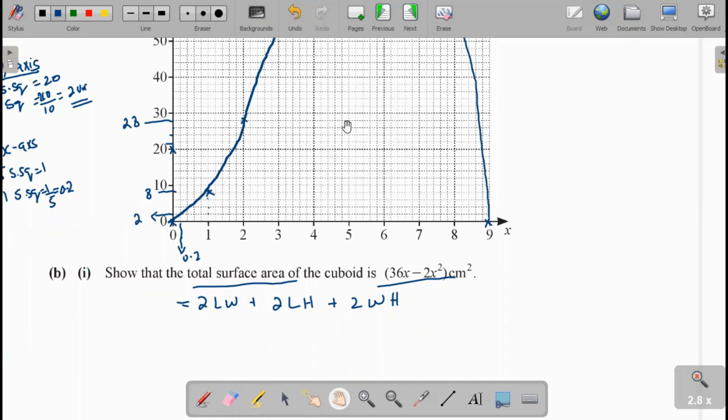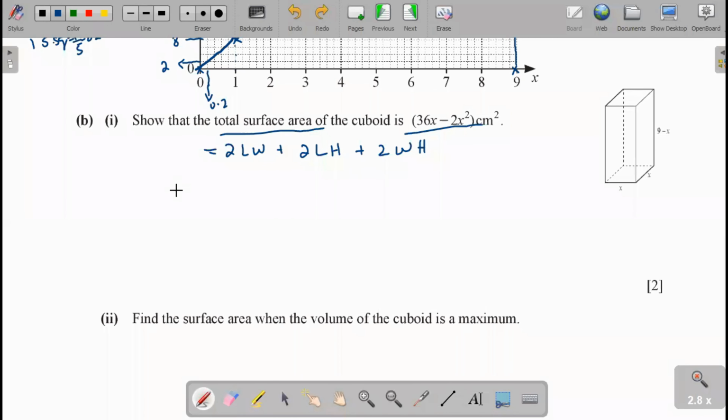Now you see here, this is the length, this is the width, and this is the height of the cuboid. Now we substitute the values.